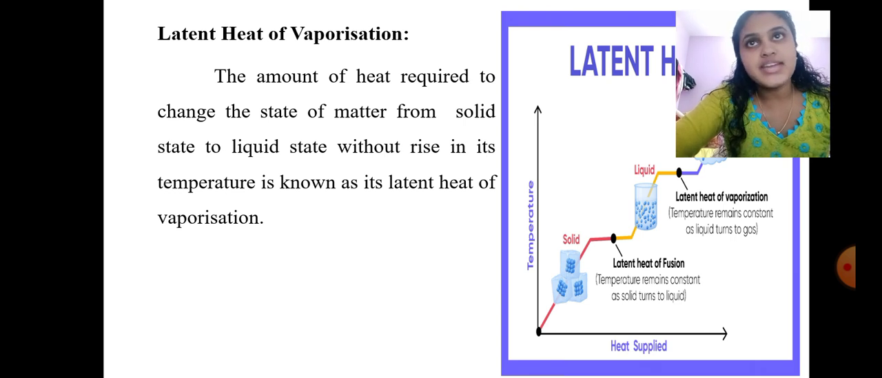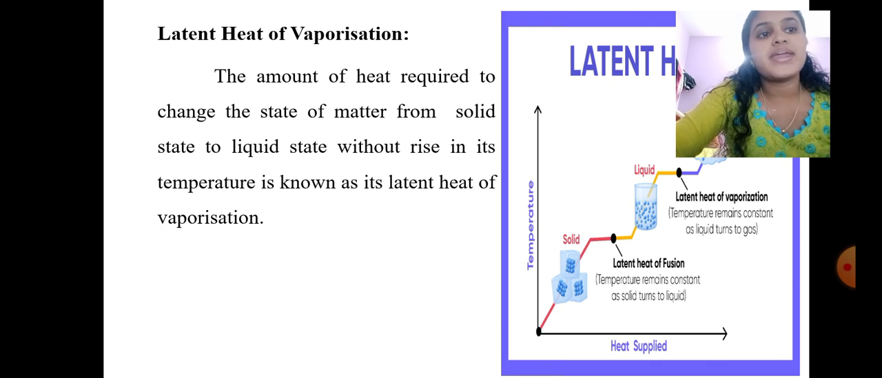The amount of heat required to change the state of matter from solid to liquid without rise in its temperature. When the solid is converted into liquid without rising temperature, some amount of heat will be required for that, and that is known as latent heat of vaporization.